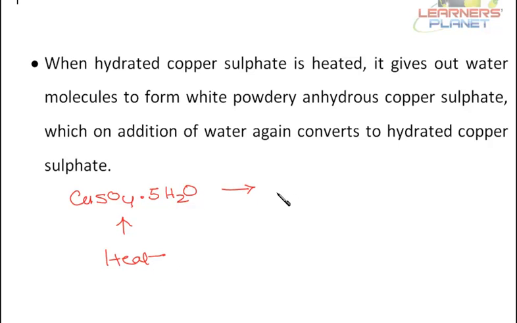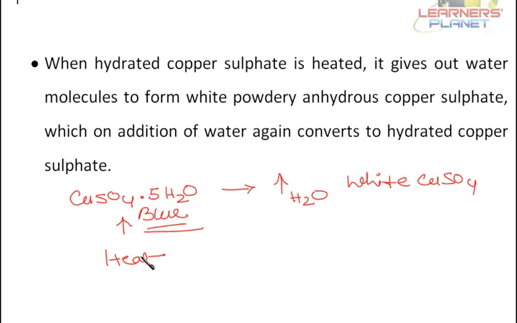Water evaporates. And white colored copper sulfate is obtained. It's blue in color. Its hydrated salt is blue in color, and this anhydrous salt is white in color.